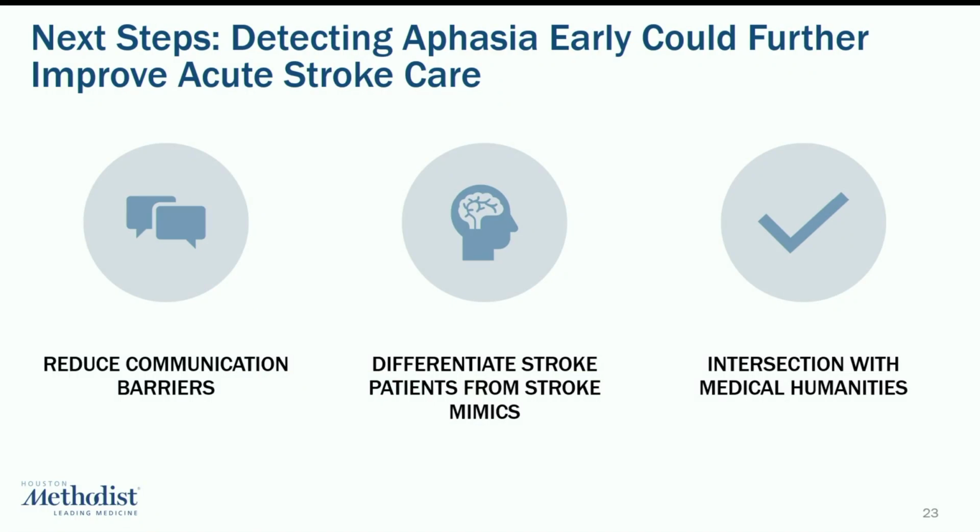Detecting aphasia would also help us differentiate between stroke patients and stroke mimics, which would greatly increase the diagnostic accuracy of stroke in the ED setting. And last but not least, I'm also interested in the intersection between my work and the medical humanities, because when the speech-language pathologist is not present, the most that clinical personnel could do to improve aphasia patient outcomes would be empathy, right? And I'm really interested in the extent to which NLP and large language models could help us deliver that at scale.